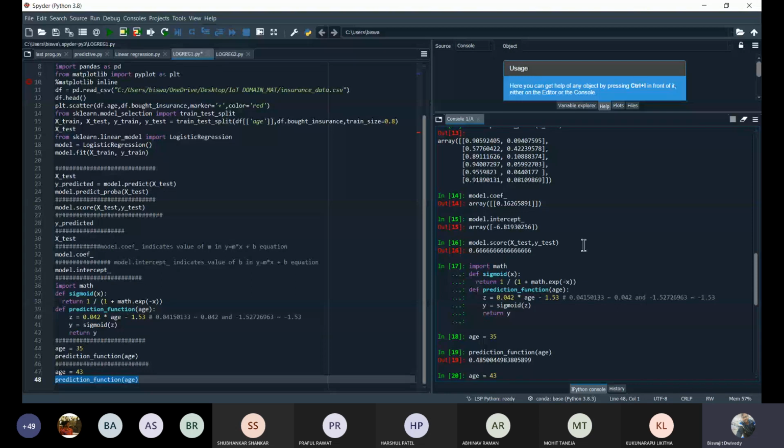You can directly use the commands or functions available in the scikit-learn library and use them for prediction purposes, whether they are going to buy the insurance or not. What is the probability of buying the insurance, and what is the probability of not buying the insurance? Those things can be predicted by using these functions available in the scikit-learn library. Otherwise you can also directly write the code here.